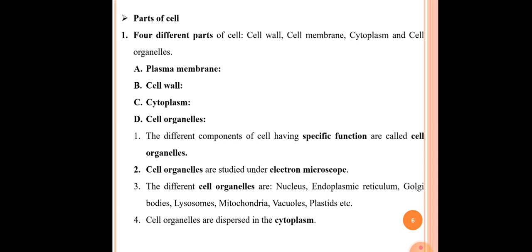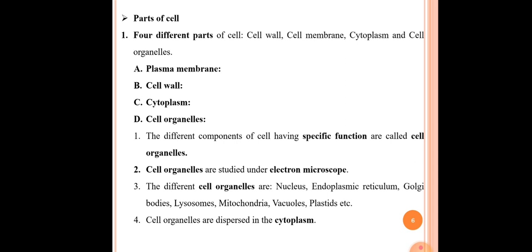See the first point in case of cell organelles. The different components of the cell having specific functions are called cell organelles. In the cell, there are different organelles present which carry out different functions, hence called cell organelles.